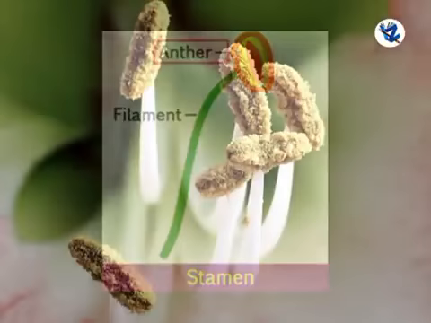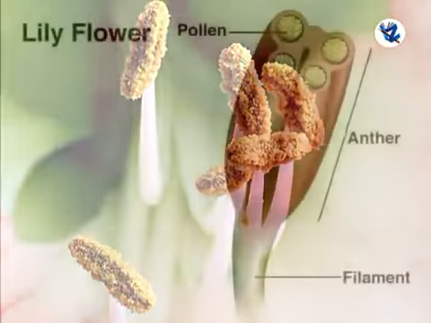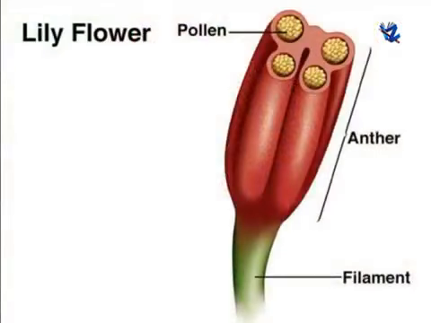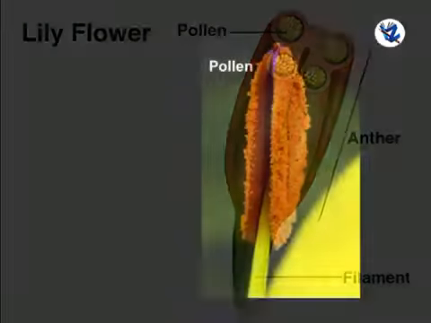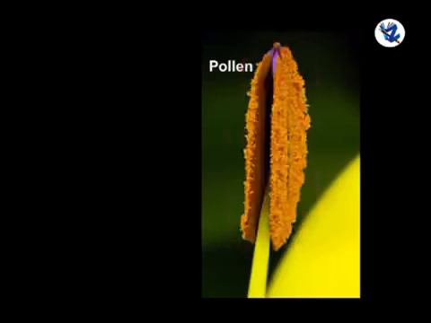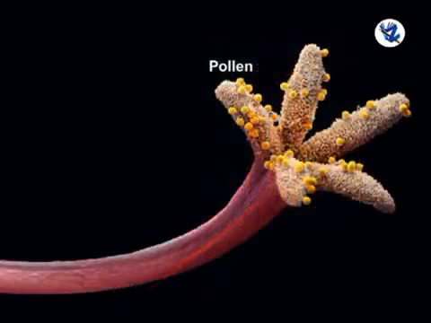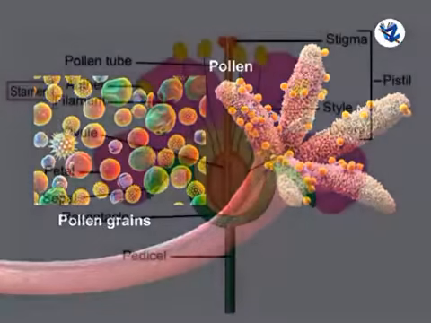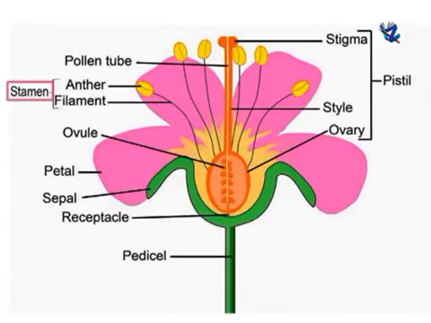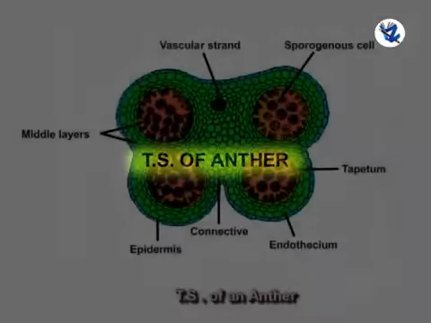Anther consists of 2 lobes, sometimes 1 lobe. Each anther lobe has 2 pollen sacs or pollen chambers. Joining the 2 anther lobes is a strip of sterile tissue called connective. Inside the anther lobes are produced large number of pollen grains. So function of stamen, it produces pollen grains and the pollen grain develops into male gametophyte with 2 male gametes. This is TS of anther.